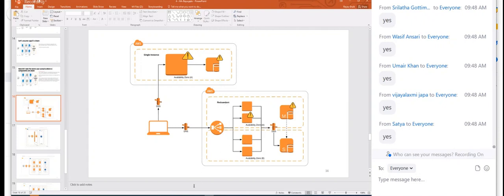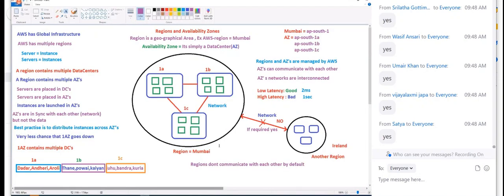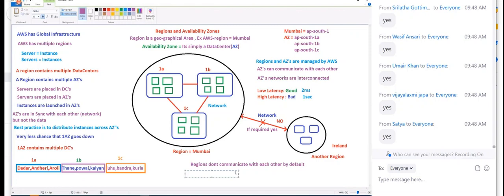So guys, that is the exact load balancer definition. Very important definition. You should say this: a load balancer can distribute the traffic to multiple instances across multiple availability zones.